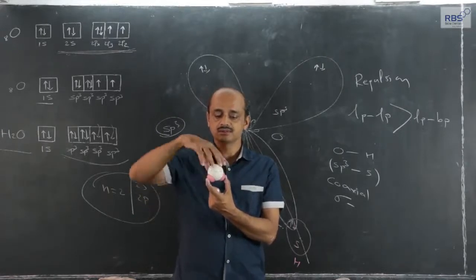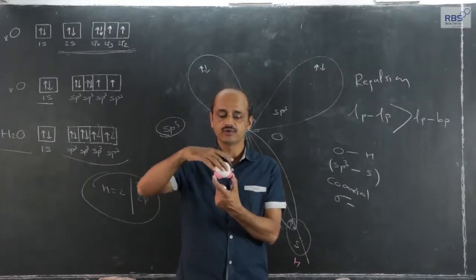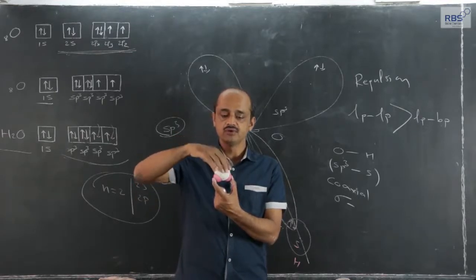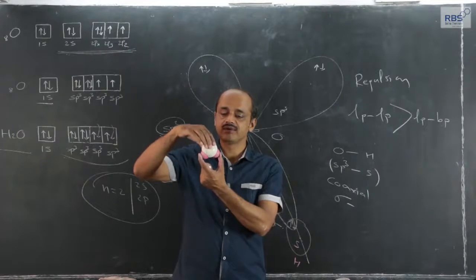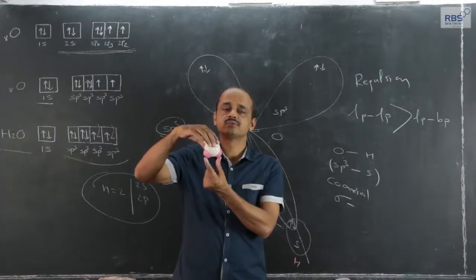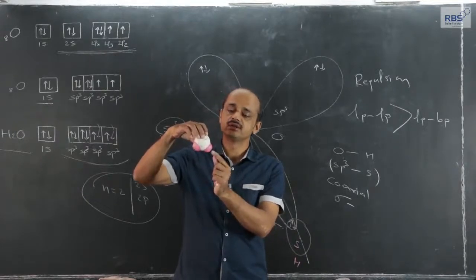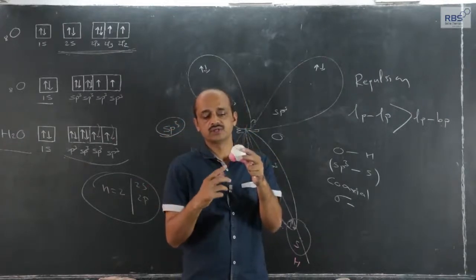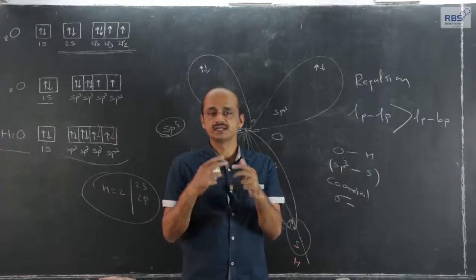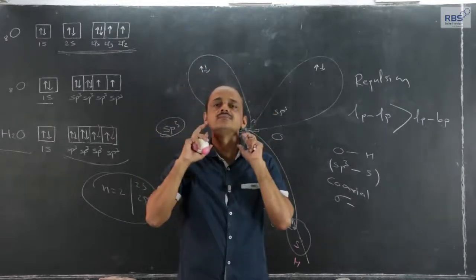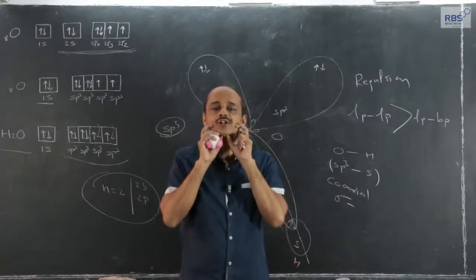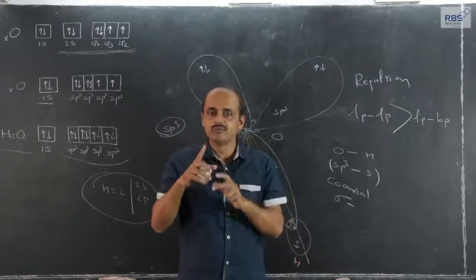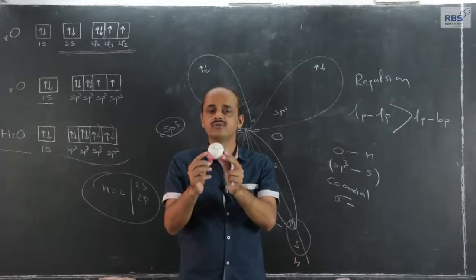Most of the space, the outermost shell space of the oxygen atom is under the influence of two lone pairs, and therefore, very little space is available for hydrogen to overlap. Now, when we join the nucleus of hydrogen and nucleus of oxygen, it will be V-shaped. Suppose that this is the oxygen atom, my head, then the two hydrogen atoms will overlap here, and when we join the two centers, it will be V-shaped and the angle will be 104 degrees.